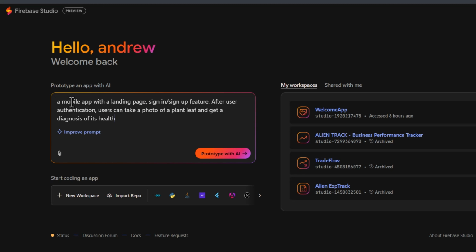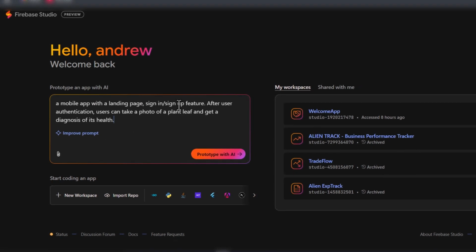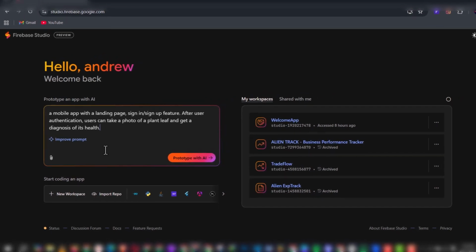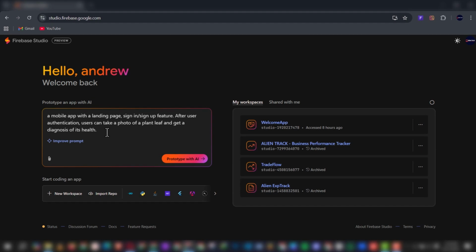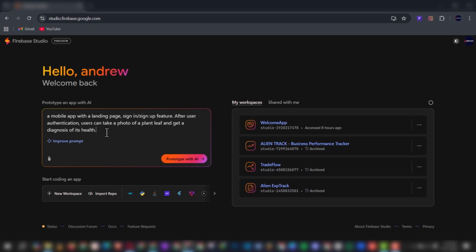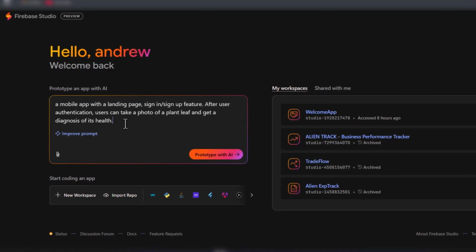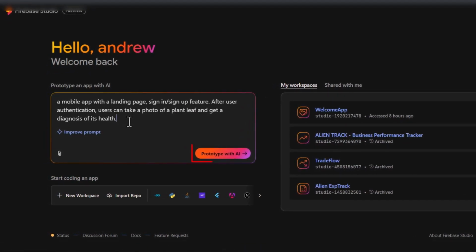First, I input a mobile app with a landing page, sign in or sign up feature. After user authentication, users can take a photo of a plant leaf and get a diagnosis of its health. We start from there so it can understand. We will begin with a sign up for a user to get into their account, and from their account they can continue using the features of the application. This makes it possible for multiple users to be on this platform and sort out whatever issue they have with their plants, and they can keep a history of what is going on. We proceed with prototype with AI.